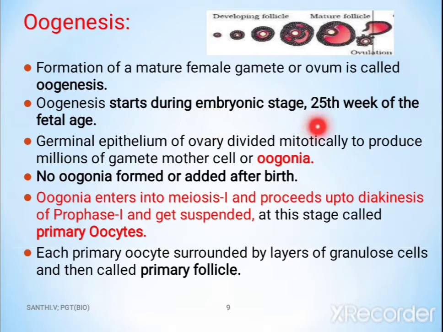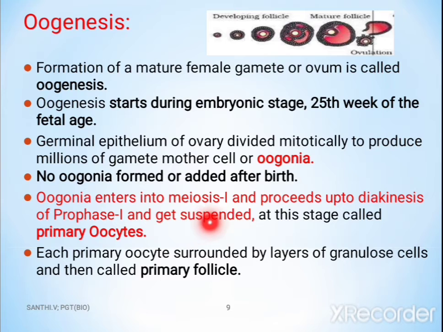Oogenesis starts during the embryonic stage itself, that is the 25th week of the fetal stage. The germinal epithelium of the ovary divides mitotically to produce millions of gamete mother cells, and we call those oogonia. No oogonia are added after birth.